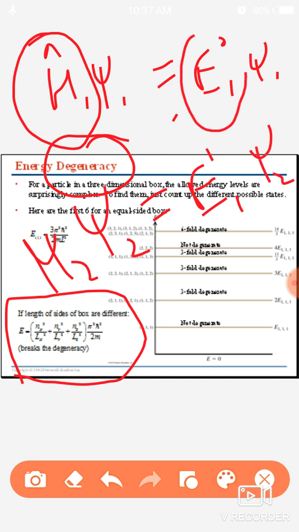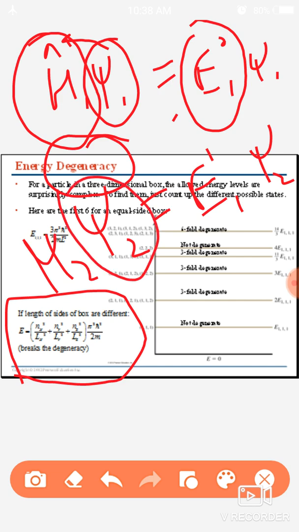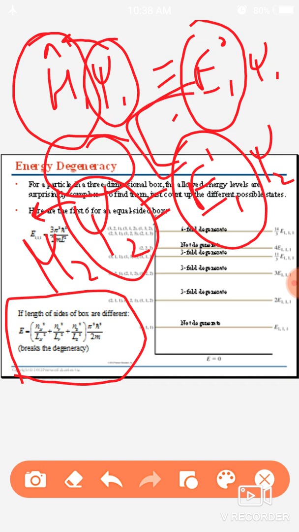Here we can see that when we operate on a wave function with an operator, and when we operate on another wave function with another operator, but we have the same value, this means this value belongs to both functions. So it is called degeneracy, and the number of degeneracy is 2.